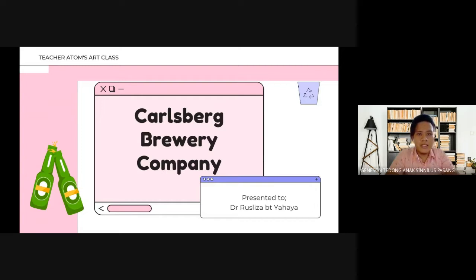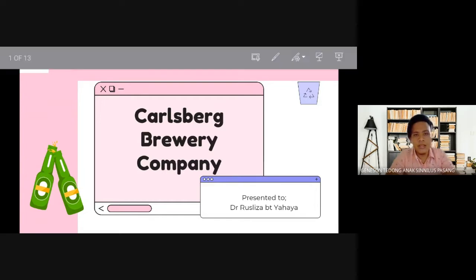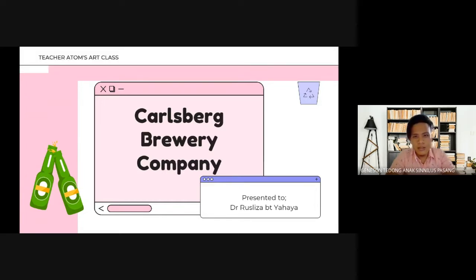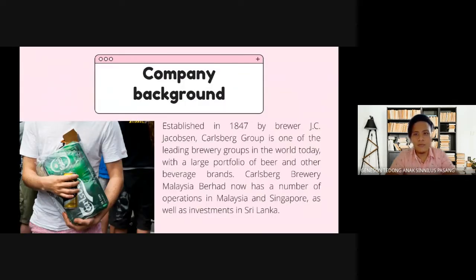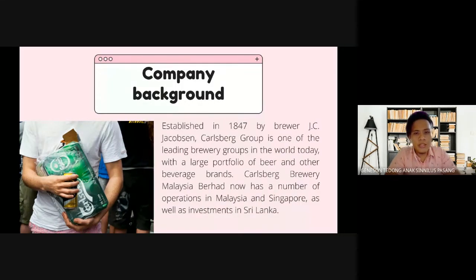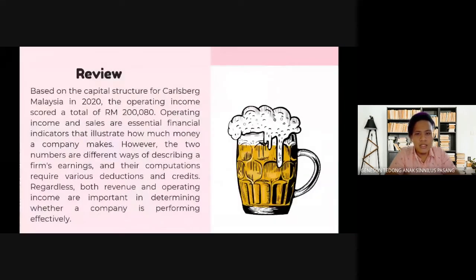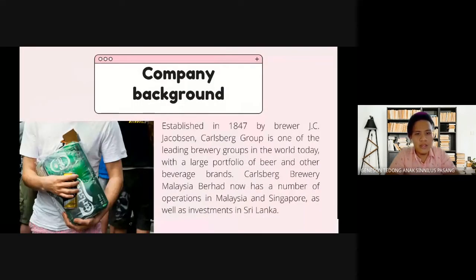Carlsberg was established in 1847 by a brewer named J.C. Jacobsen. Carlsberg Group is one of the leading brewing groups in the world today, with a large portfolio of beer and other beverage brands. Carlsberg Brewery Malaysia Berhad now has a number of operations in Malaysia and Singapore, as well as investment in Sri Lanka. Its portfolio of products includes luxury ciders such as Asahi Super Dry and Somersby, as well as Carlsberg variations.